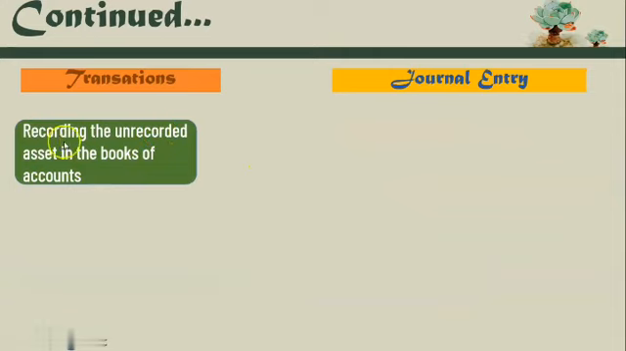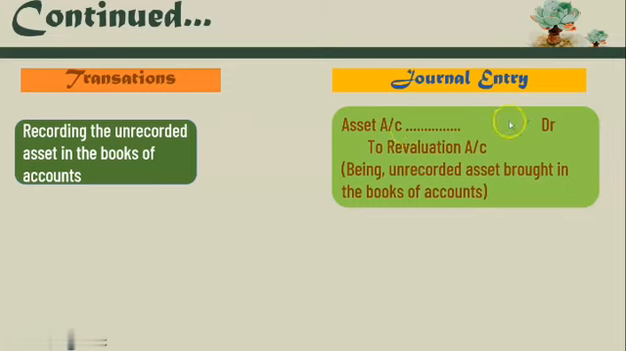Now the next: recording the unrecorded assets in the books of accounts. This they will give in the adjustments. Many times they will give in the adjustments that there is a prepaid insurance or any asset that has not been recorded in the balance sheet, and we have to give the effect of this. The effect is assets account debit to revaluation account, because we are going to record it on the asset side, and by this much our revaluation is going to increase. Narration: being unrecorded assets brought in the books of accounts.